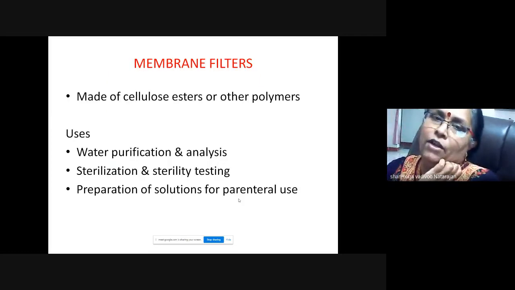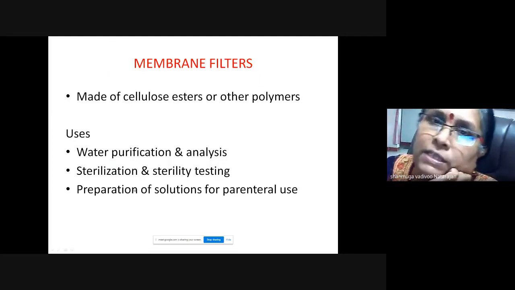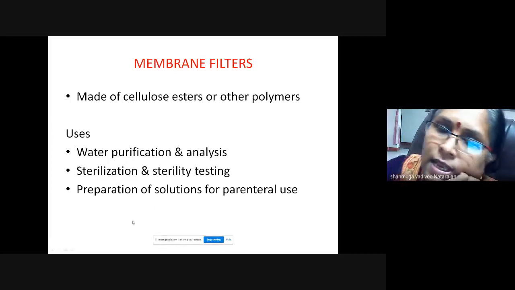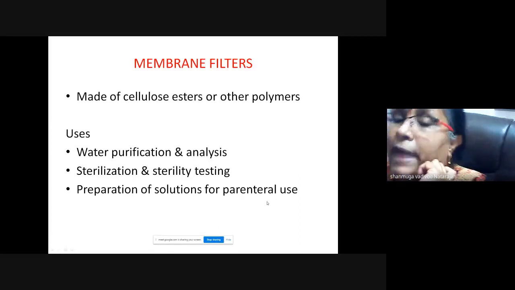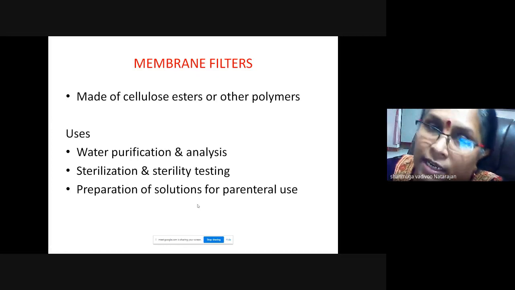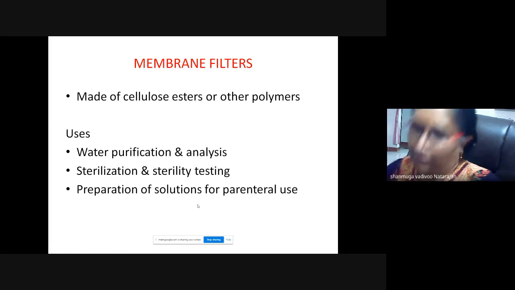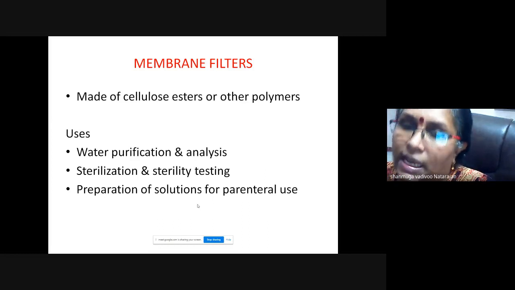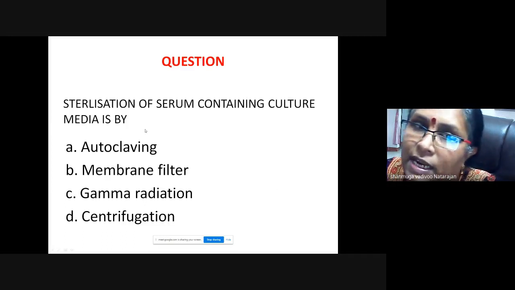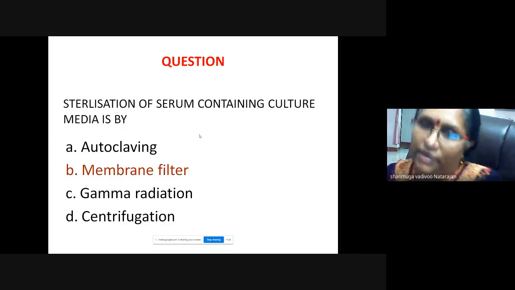They are made of cellulose esters or other polymers. Membrane filters are used for water purification analysis, sterilization and sterility testing, and preparation of solutions for parenteral use like IV solutions, which are filtered in a sterile way by membrane filters, for solutions which cannot withstand higher temperature. Now a question: sterilization of serum containing culture media. You can answer right away: autoclaving, membrane filter, gamma radiation. Membrane filters.